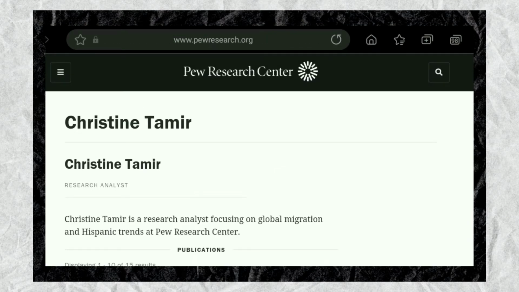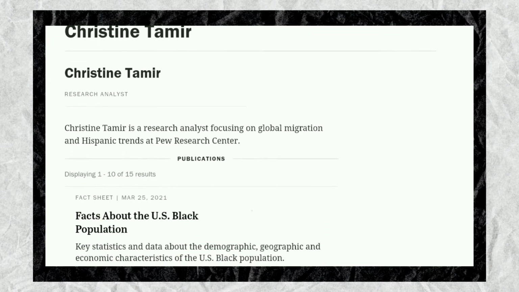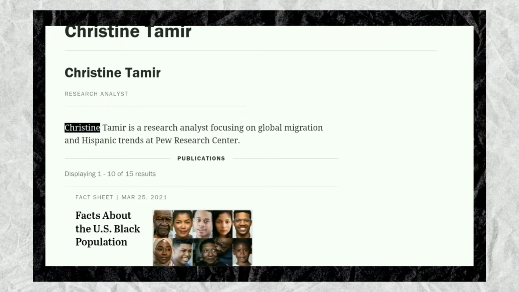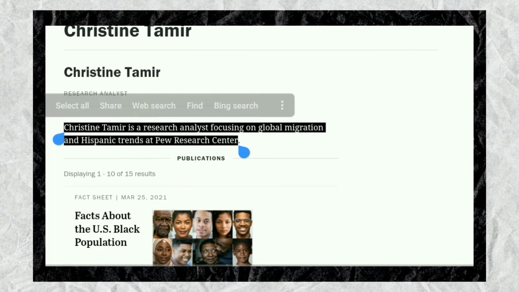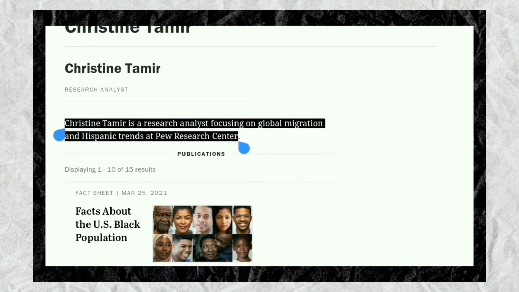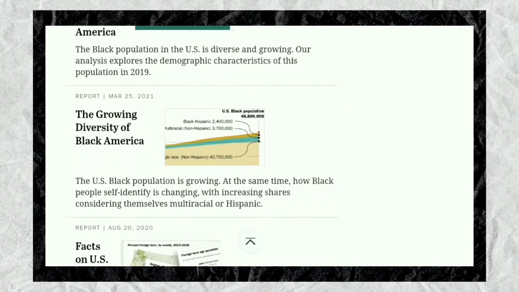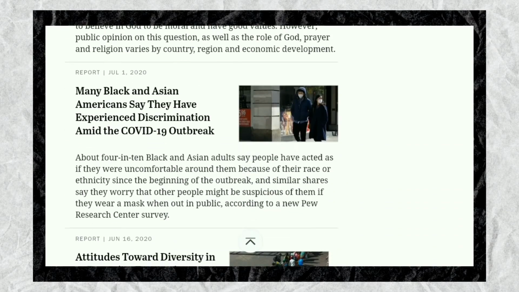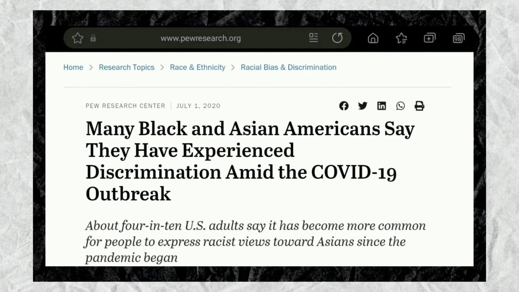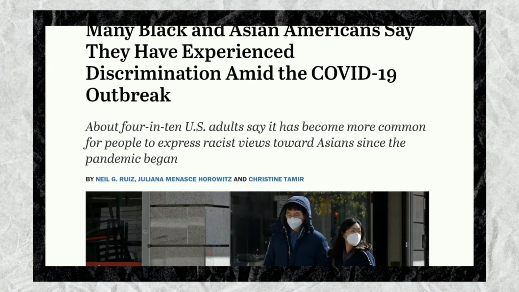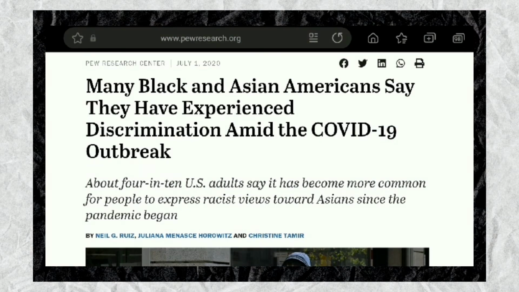As you can see, her information, such as her credentials, is limited in comparison to the first 2 authors. It is only stated here that she is a research analyst at the Pew Research Center, focusing on global migration and Hispanic trends. After inspecting the authors' credentials, the article they wrote is in their respective fields of study, so we can now assure that they are accurate and credible in their very own article.